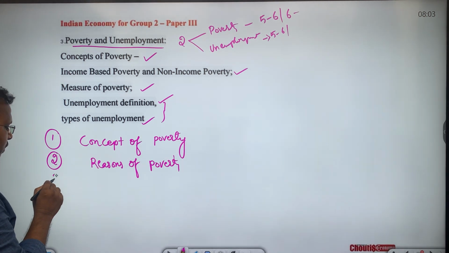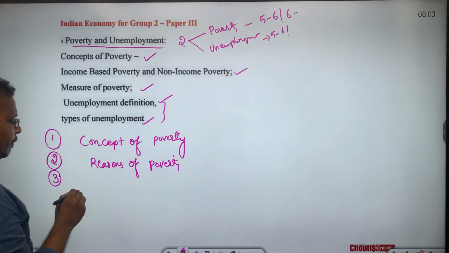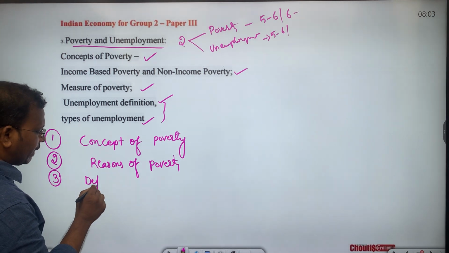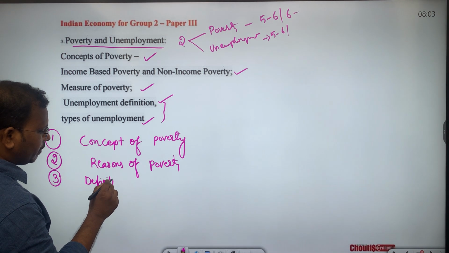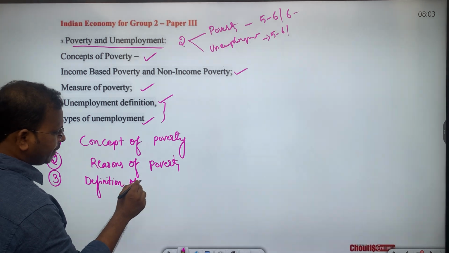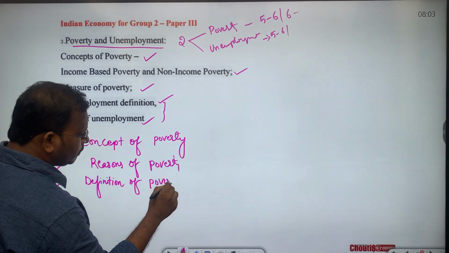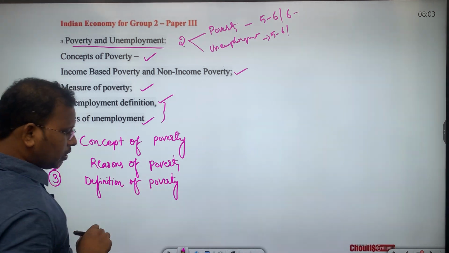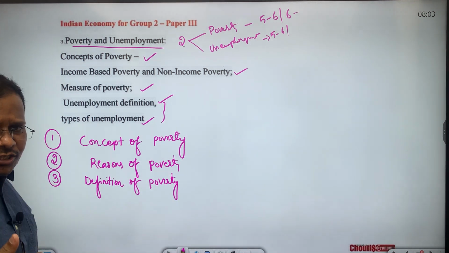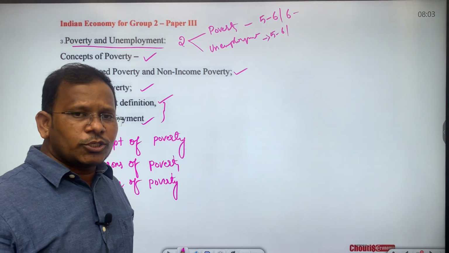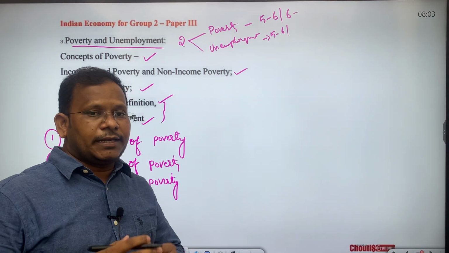Then as part of the third subtopic, we will go through the definition of poverty, the official definition of poverty. Because even after 75 years of independence, India is not in a position to define what is poverty.